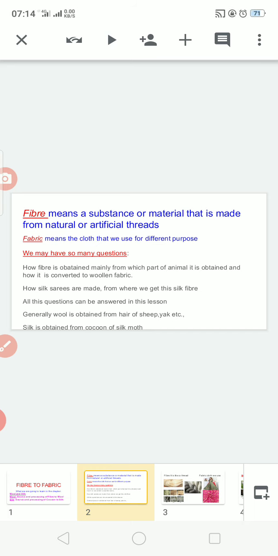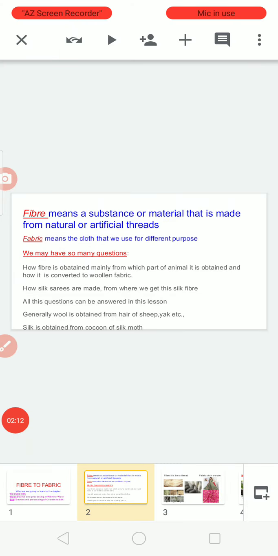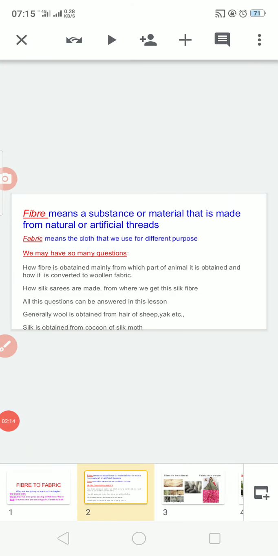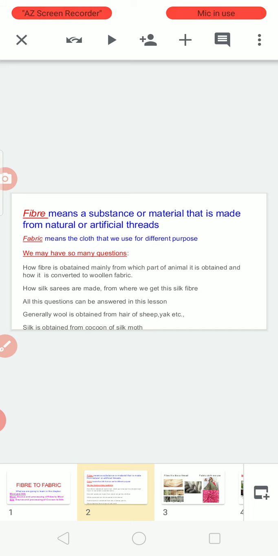While thinking about this topic, we may come across many questions: how is this fiber obtained, from which part of the animal or plant is it obtained, how is it converted to fabric, and how are silk clothes prepared?